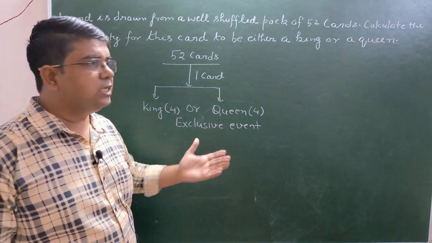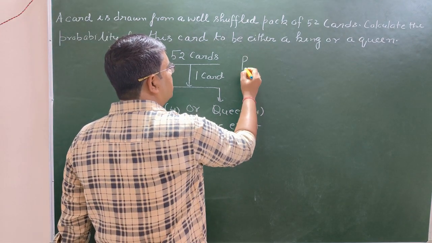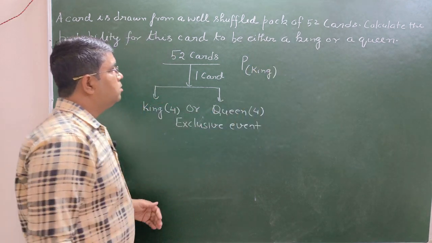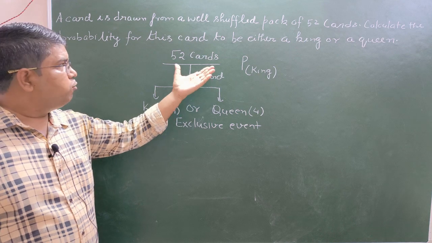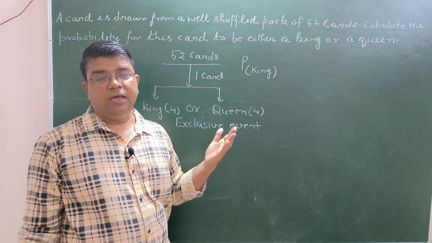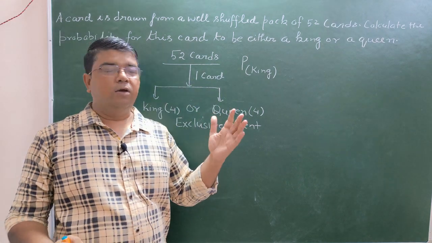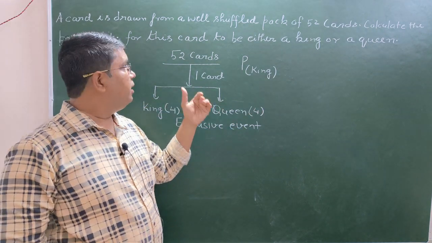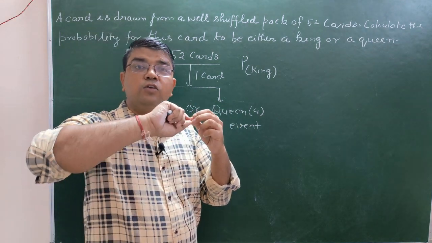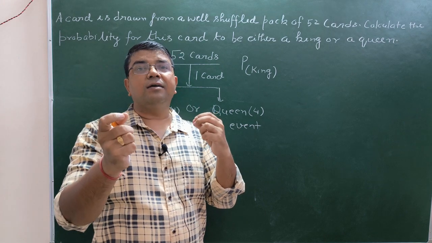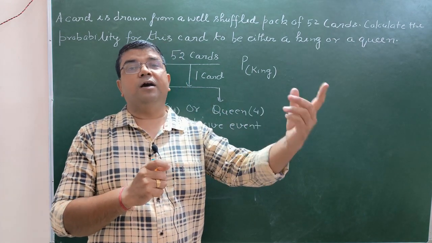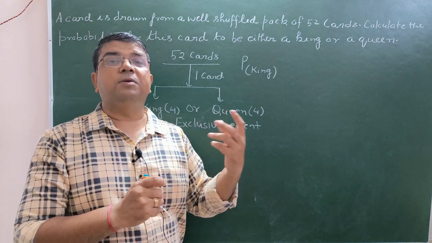So let us consider the probability to get a king जो कि कार्ड ड्रॉ किया गया है वो अगर किंग हो. सो हाउ मेनी टोटल वेज in which a card can be drawn? Forget about the king and queen. If you are having the 52 cards, then you can draw a single card in 52 ways. It may be a king, it may be a queen, it may be a 8, it may be a 9, it may be a 10.